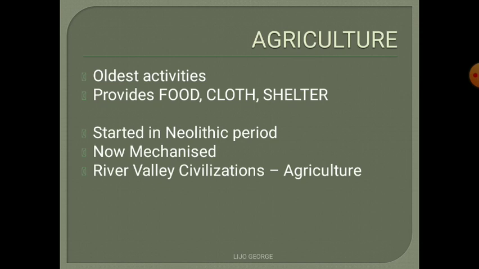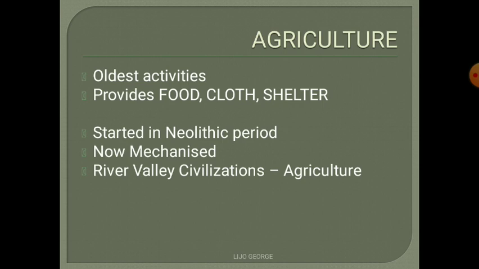Agriculture can be traced back to the Neolithic period. By the end of the Stone Age, people started to cultivate crops for food and cloth. So if you look at the history of agriculture, we can see that there is a very big change from the primitive time till now.